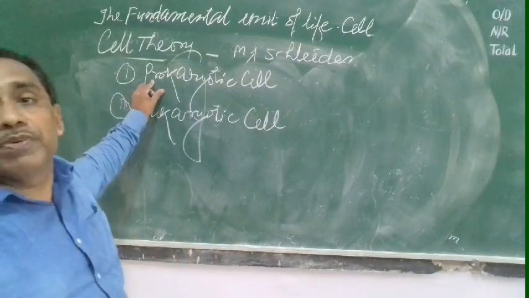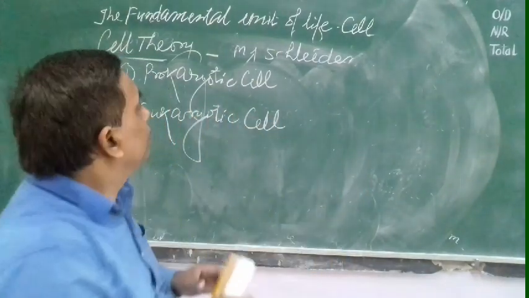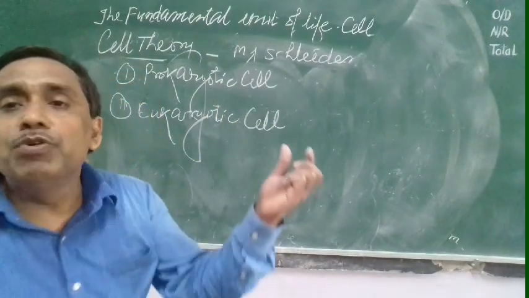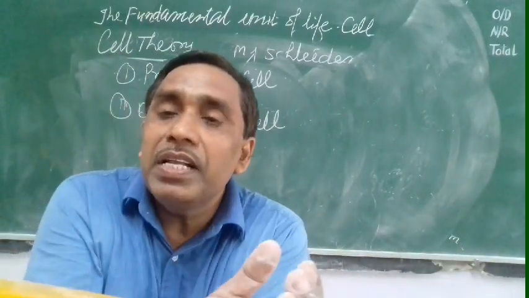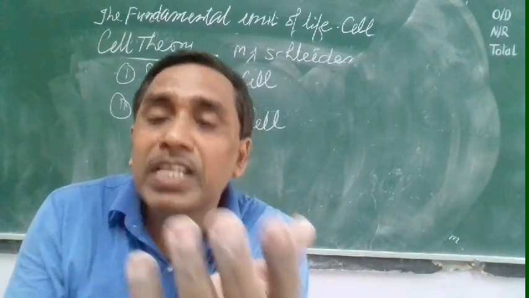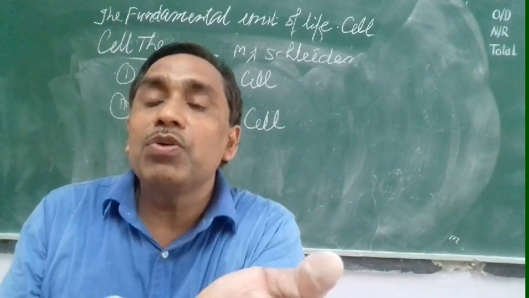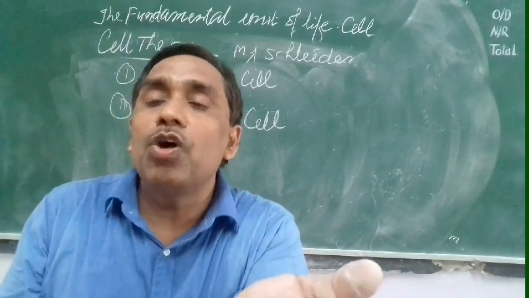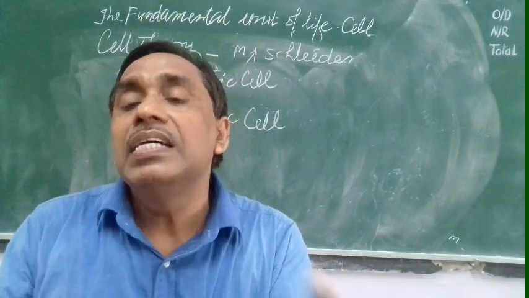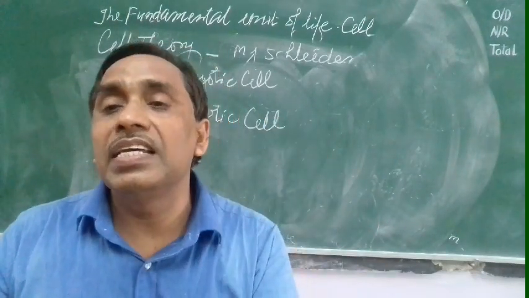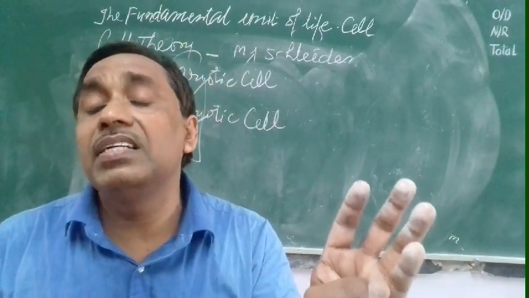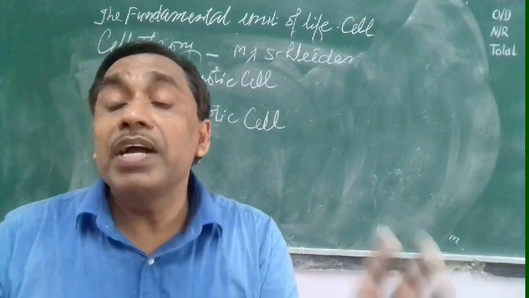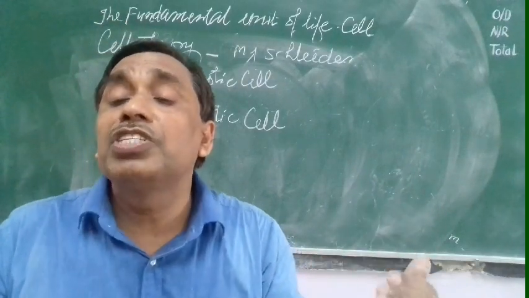Pro means primitive, karyon means nucleus. The cell which has a very primitive nucleus, there is no nuclear membrane, no mitochondria, no Golgi complex, no membrane-bound cell organelles, is called a prokaryotic cell, like bacteria, cyanobacteria, mycoplasma. All these are prokaryotic cells, primitive cells.